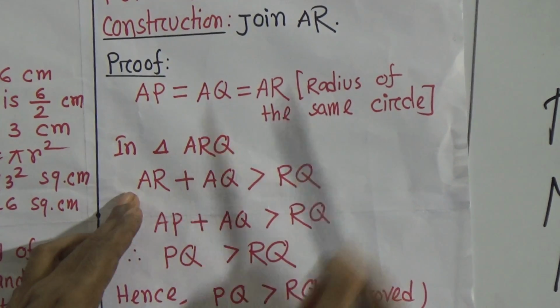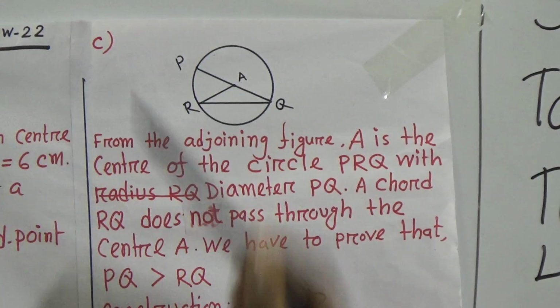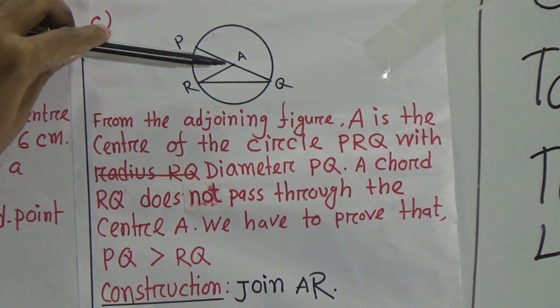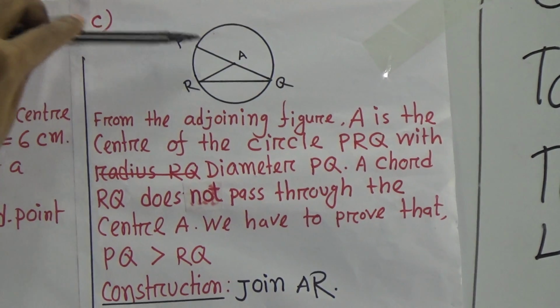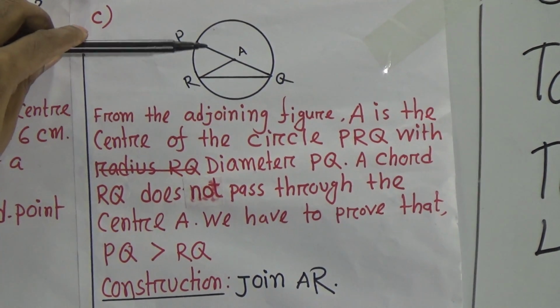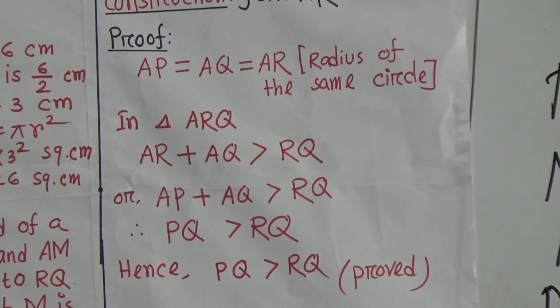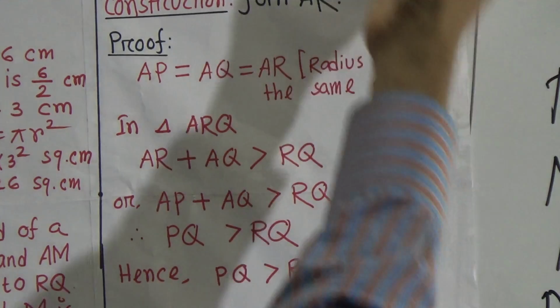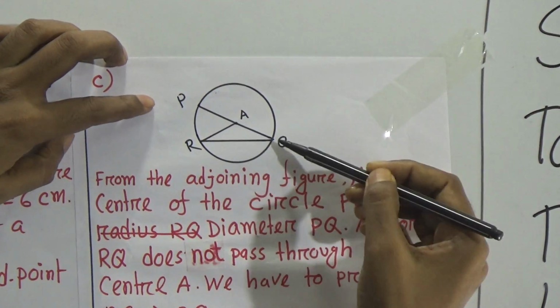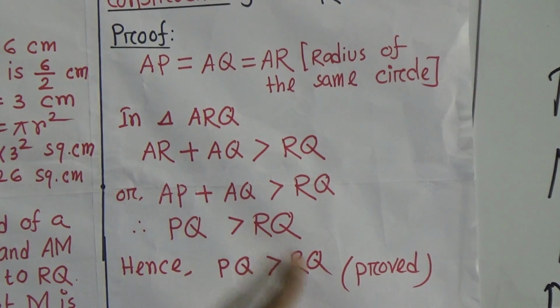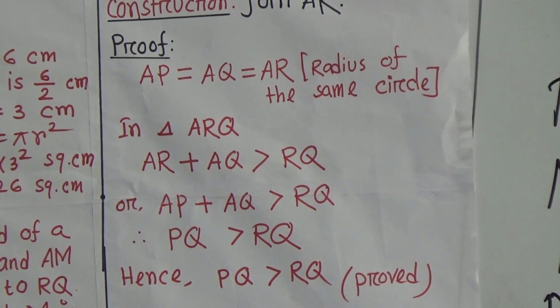Now AR equal to what? AR equal to AP, because this is the radius. Remember, all the radius are equal in a circle. Therefore we say AR equal to AP. You see AP plus AQ equal to what? AP plus AQ equal to PQ, greater than RQ. Hence PQ greater than RQ.